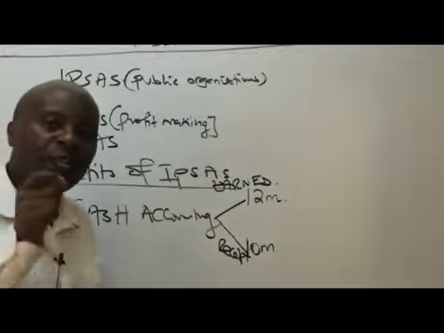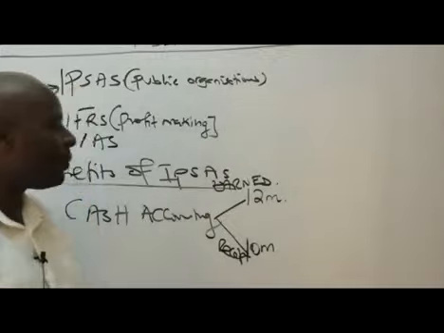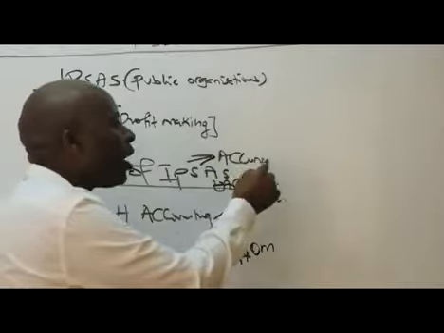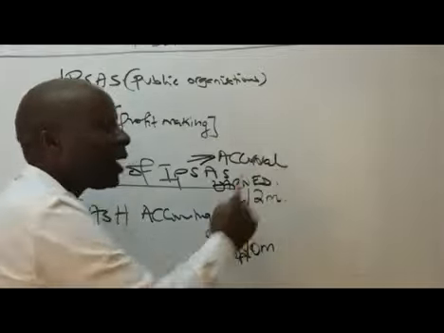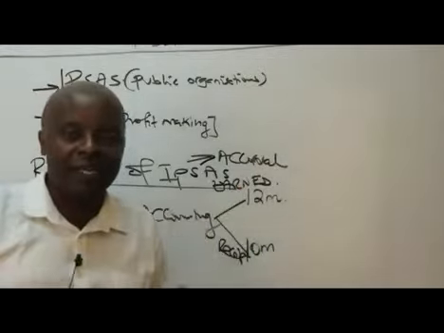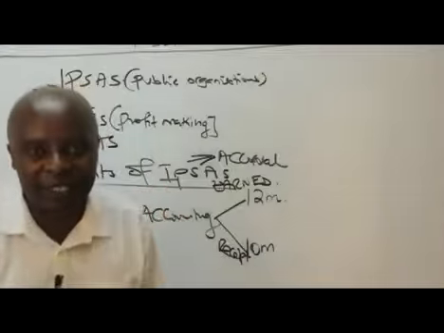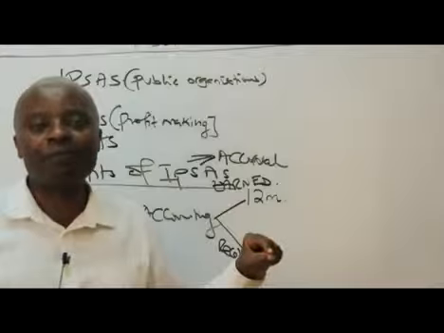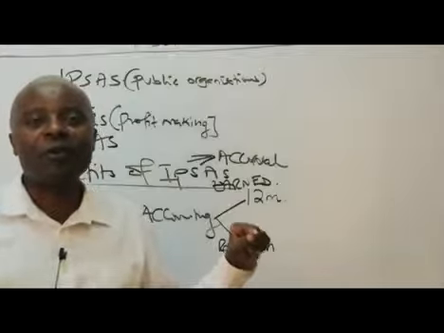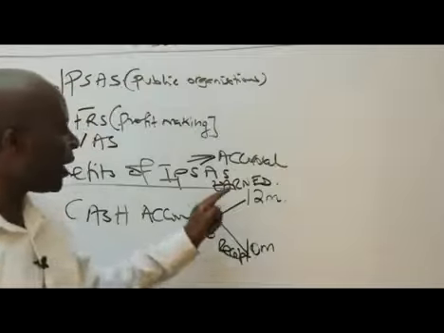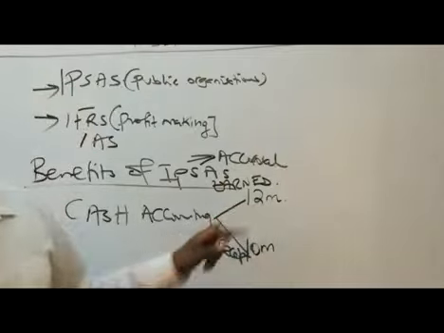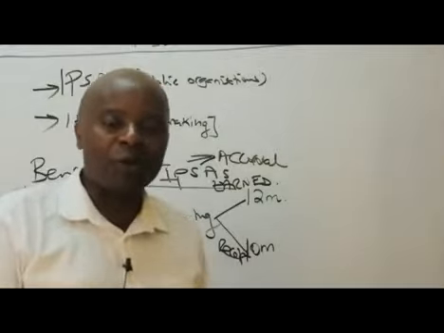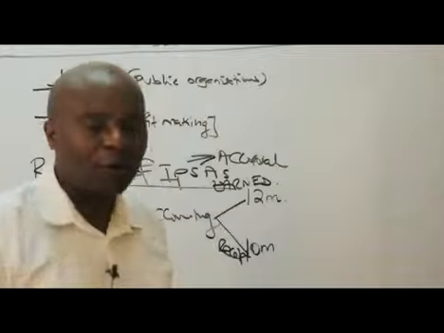When it comes to IPSAS, when you adopt International Public Sector Accounting Standards, they are based on what we call accrual. Accrual means what? Accrual means that even if you have not received this money, so long as you delivered the service, you must account for everything that you earned. So if it's accrual IPSAS, then straight away, RCM would have accounted for how much? For 12 million. The other 2 million, which we never received, will be falling under what we call the receivables.